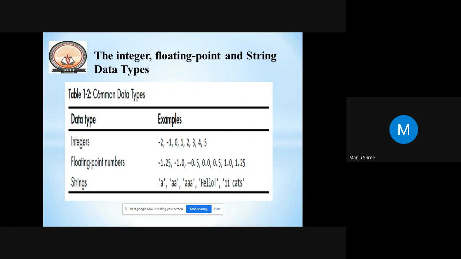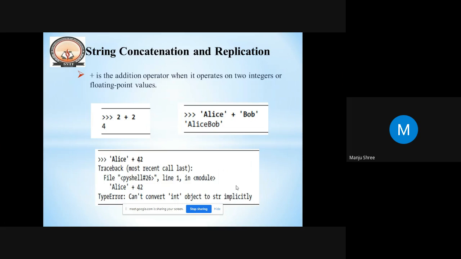And the string here is a sequence of characters enclosed with either double quotes or single quotes, but it has to be characters. Even if I mention the love here, you can see the love in cats, since it is also an integer, but making it a character inside a string makes it a string data type.